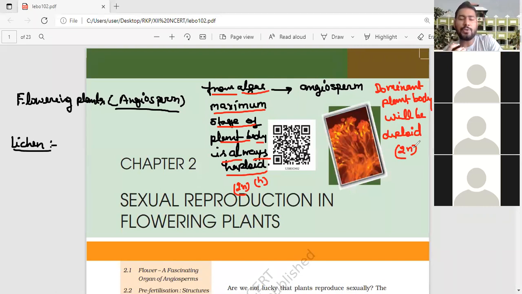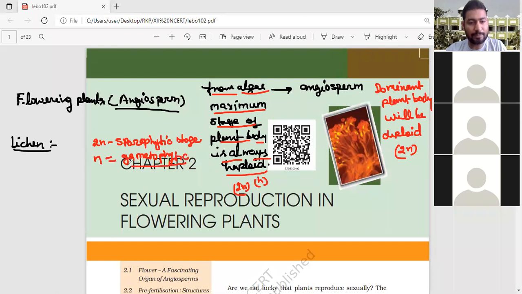The dominant plant body will be diploid, meaning the maximum stage of the plant is found as sporophytic. You just have to learn two points. If I say sporophytic anywhere, that means 2n. That is the sporophytic stage. If it is n, that is the gametophytic stage, the gametophytes.